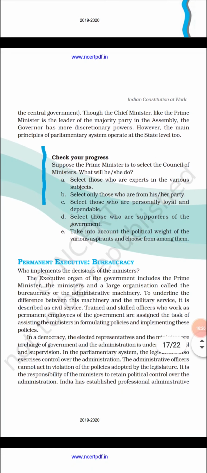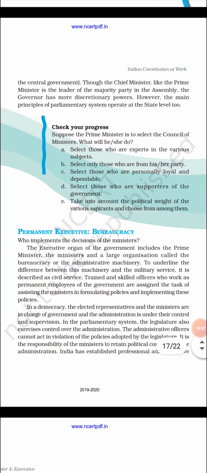In our next class, these are the political executives, right? Prime minister, chief minister, governor, president, all of them are political executives. In our next class, we will discuss the permanent executive or bureaucracy.